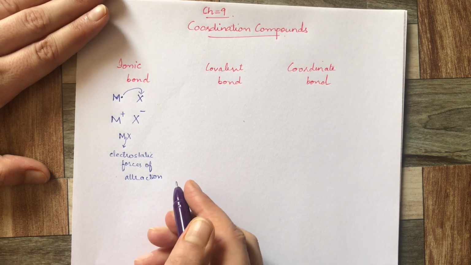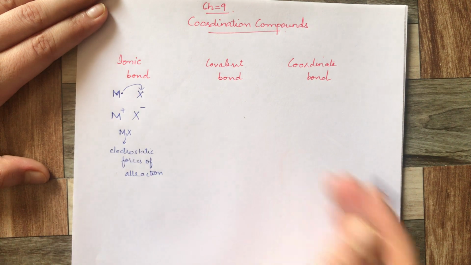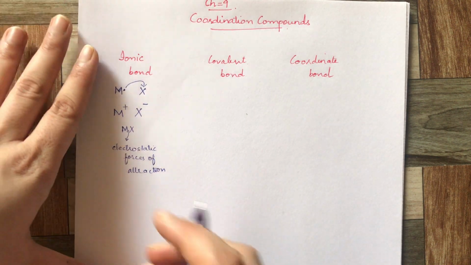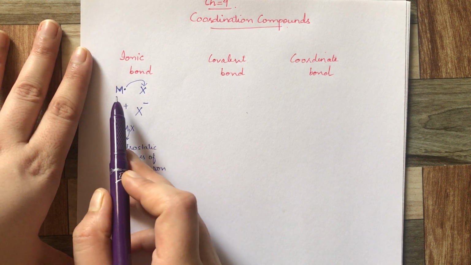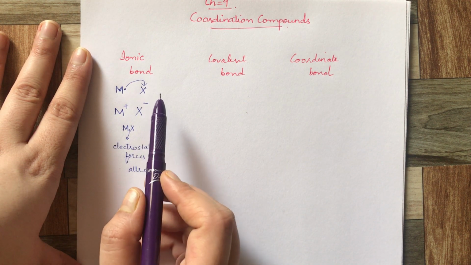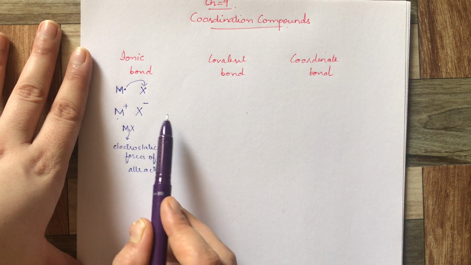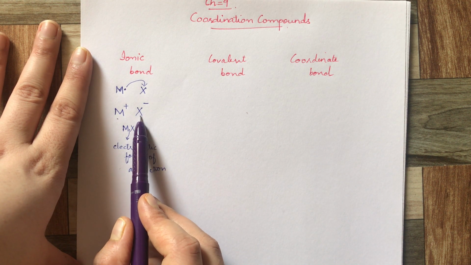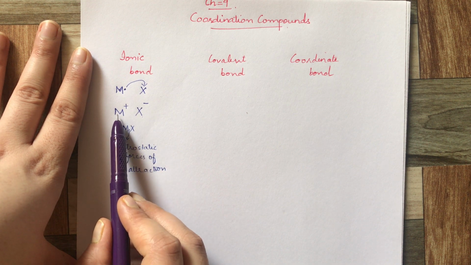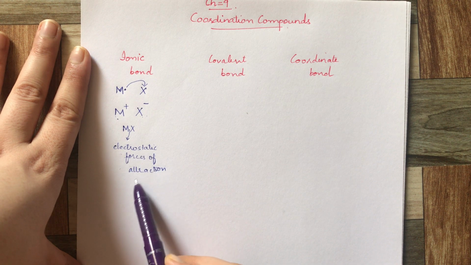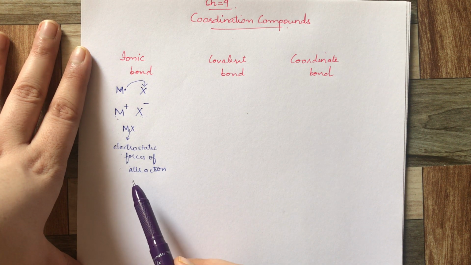It is very simple how ionic bond is formed by the loss of electron and the gain of the electron. The one which loses the electron acquires the positive charge, and the one which gains the electron acquires the negative charge. The cation and the anion are brought together by strong electrostatic forces of attraction.